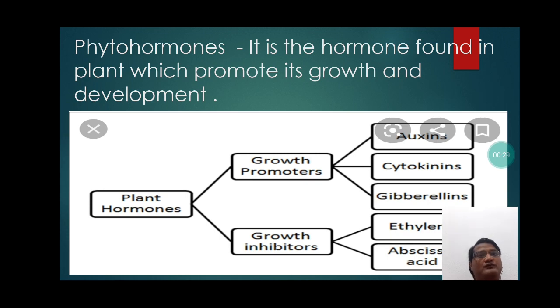It is the hormone found in plants which promotes their growth and development.